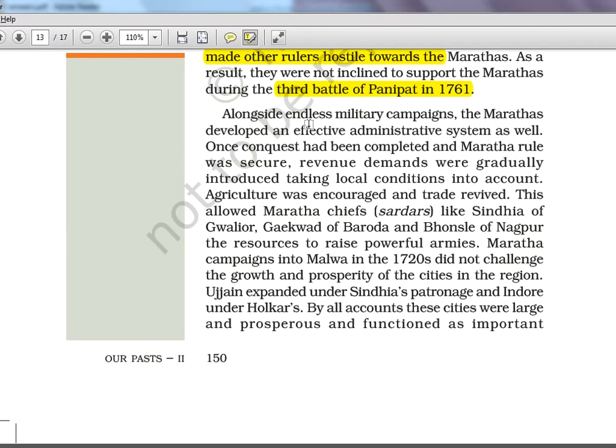Then Maratha chiefs, Sardars like this was Scindias of Gwalior. That's the only one I missed, I think, that time. Scindias of Gwalior, Gaekwad of Baroda, Bhonsle of Nagpur. Okay, then Holkar of Indore is also there, and Peshwa of Pune. That is the 5 different groups, 5 different families kind of thing. Okay, Maratha campaigns into Malwa did not challenge the growth and prosperity of the cities in the region. Ujjain, you know, it is very important. The river which passes through is some Shipra river or something. It is one of the site of the Kumbh Mela also.